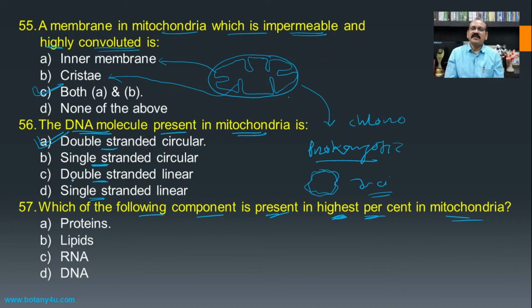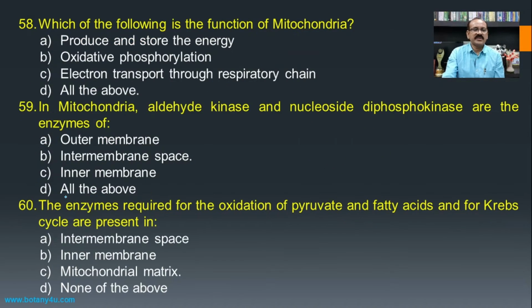If you see the cell organelles, or the different cell organelles, they also contain the maximum amount of protein, just like the plasma membrane or the nuclear membrane, and hence protein becomes the answer for this question. Then, which of the following is a function of the mitochondria? To produce and store energy, and hence it is responsible for being called the powerhouse of the cell.